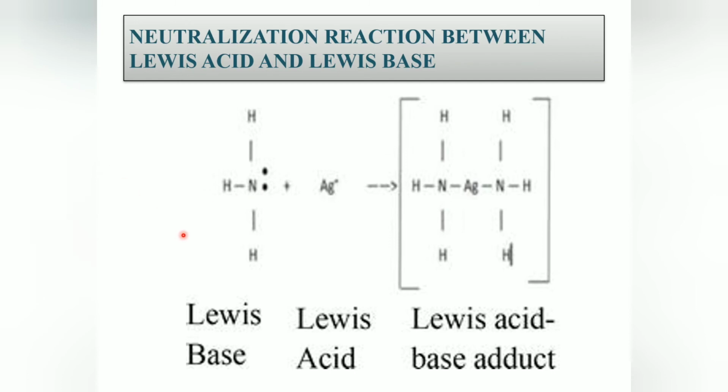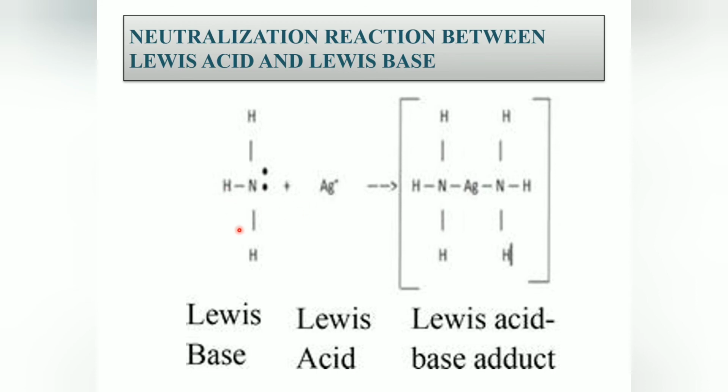In this reaction, the ammonia molecule reacts with a silver ion. The ammonia has a lone pair of electrons on the nitrogen atom, so it has the ability to donate its lone pair of electrons to a Lewis acid, that is the silver ion. The positive charge of the silver denotes its electrophilic nature. That means it has the ability to accept a pair of electrons and acts as a Lewis acid.